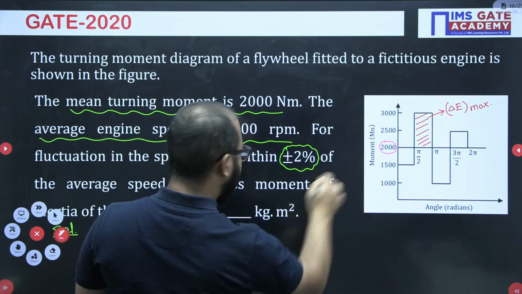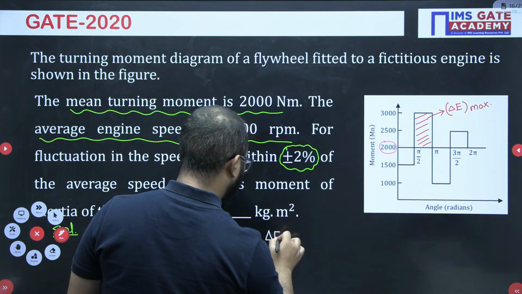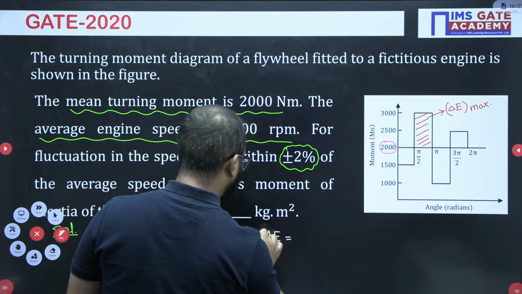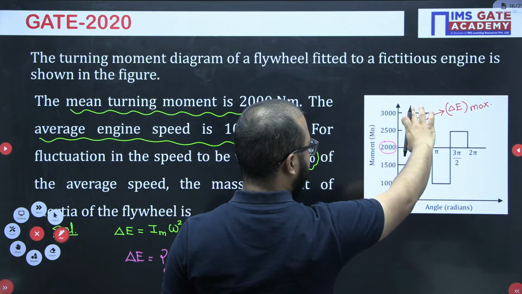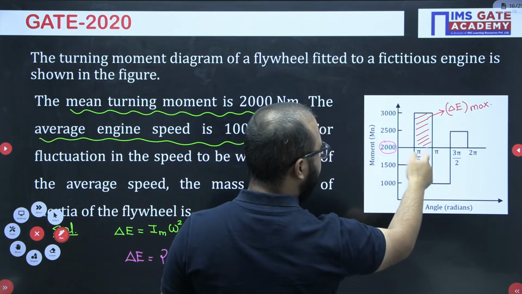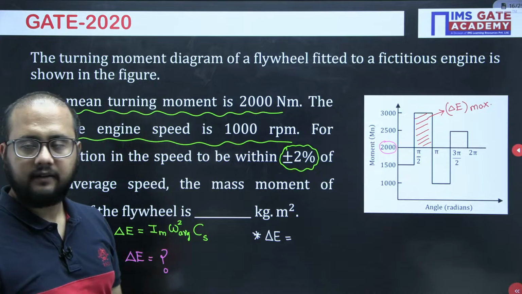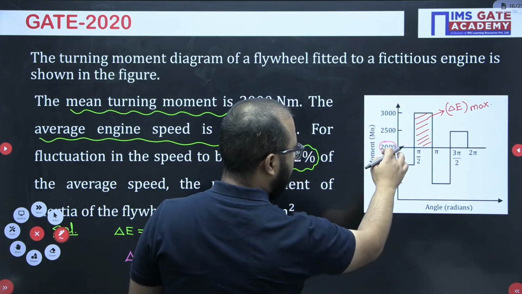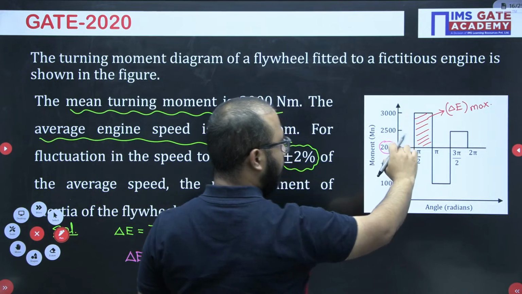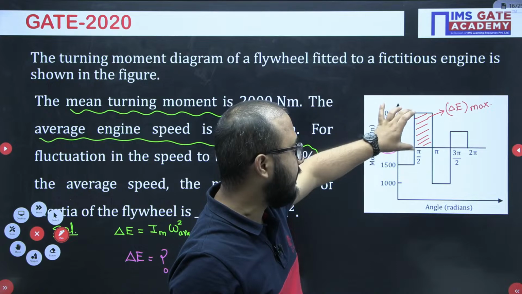So this is 3000. Let us write here first of all. This is 3000, this much length is 3000, and this is pi minus pi by 2. So this is 3000, this is 2000. Remember this point also: 3000 minus 2000, so this much length we get, and this is the difference.